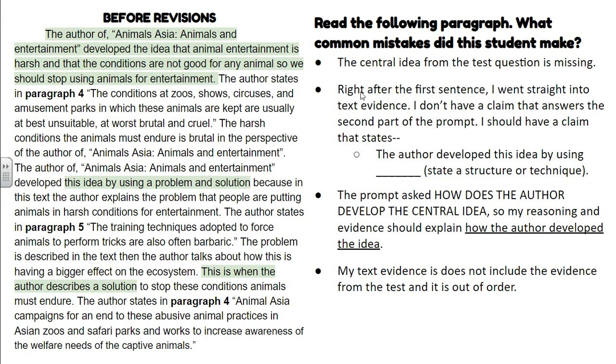Second thing, right after this sentence, you need to identify how the author developed the text. So this goes straight into evidence. The author developed this idea by using problem and solution, and that should be right after this sentence. This is correct. The author did use a problem and solution organizational text structure to convey this idea, but it needs to be in your claim.